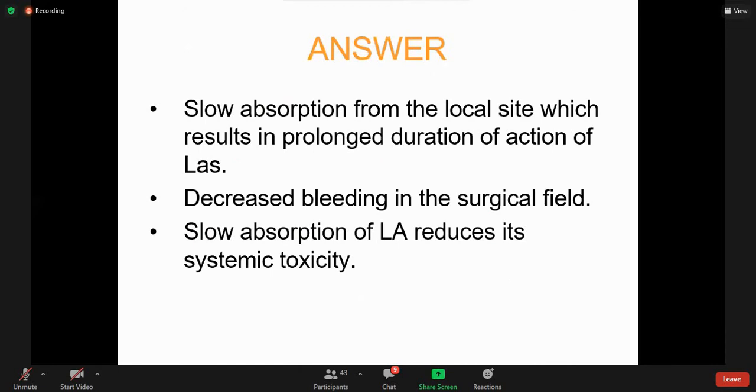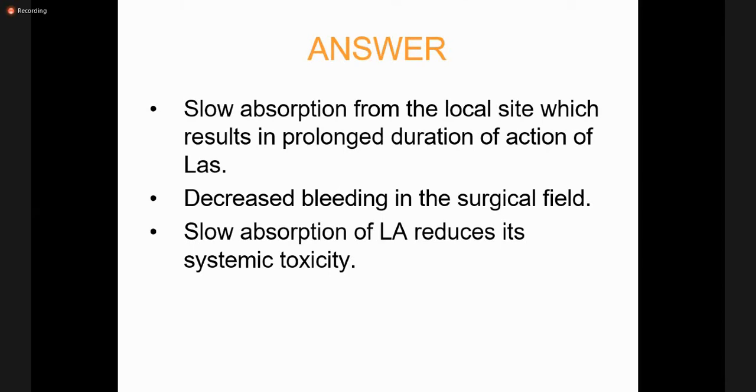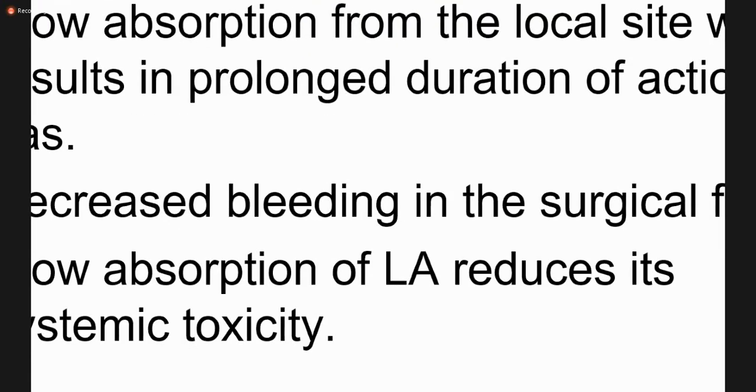Answer is, it will slow absorption from the local site, which results in prolonged duration of action of local anesthetics, decrease bleeding in the surgical field, and slow absorption of local anesthetic reduces its systemic toxicity as well. So these are the reasons for adding vasoconstricting agents.